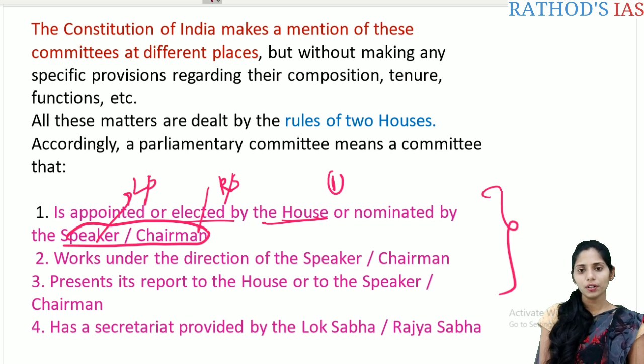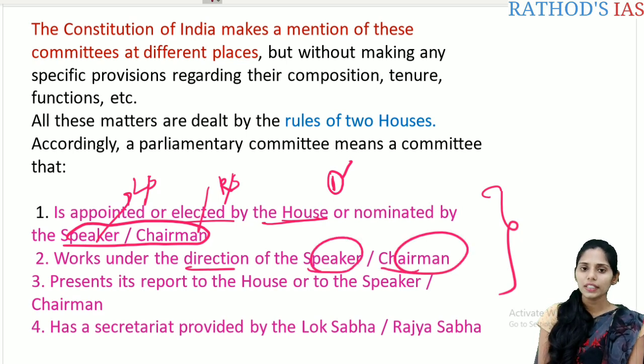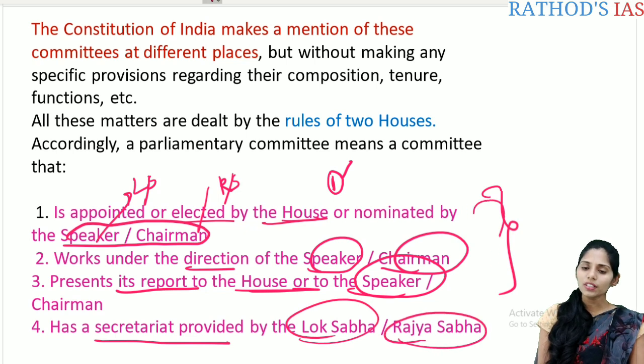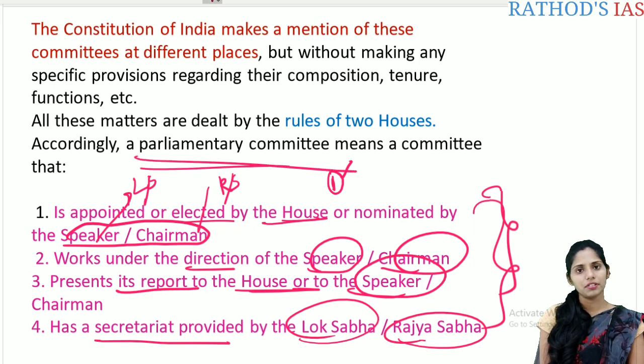The next is that it should work under the direction of the Speaker or the Chairman of the House, because these committees are mainly appointed by them. It should present its reports to the House or to the Speaker or the Chairman. And it has a secretariat provided by the Lok Sabha or the Rajya Sabha. Whenever a committee meets these four things, it is called a parliamentary committee.